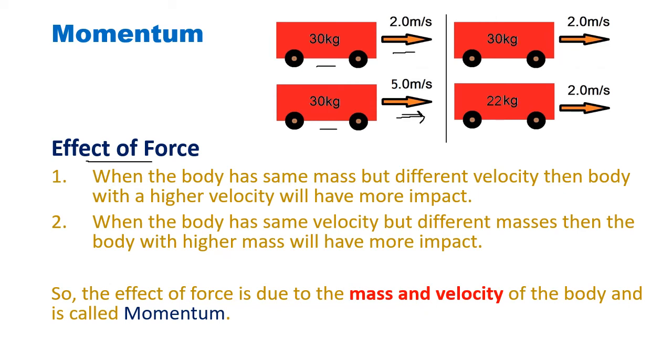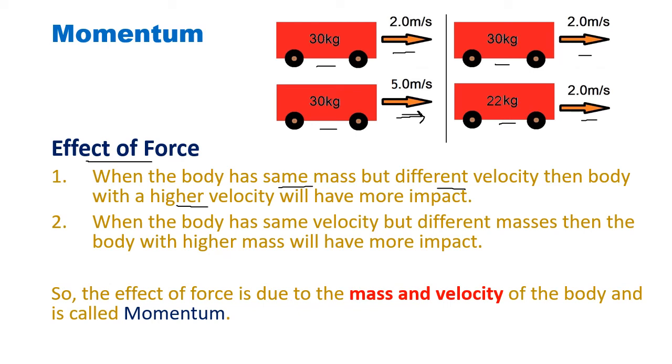So when the body has same mass but different velocity, then the impact will be more for the one with the higher velocity. In the second case, the velocity of both the bodies is same, but the mass of the body is different. So the mass is different means what?